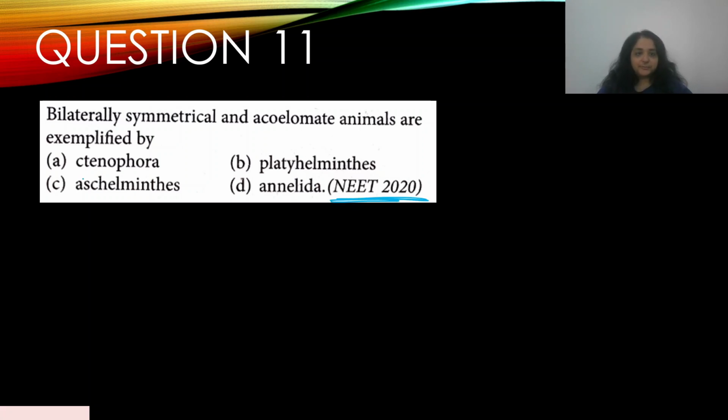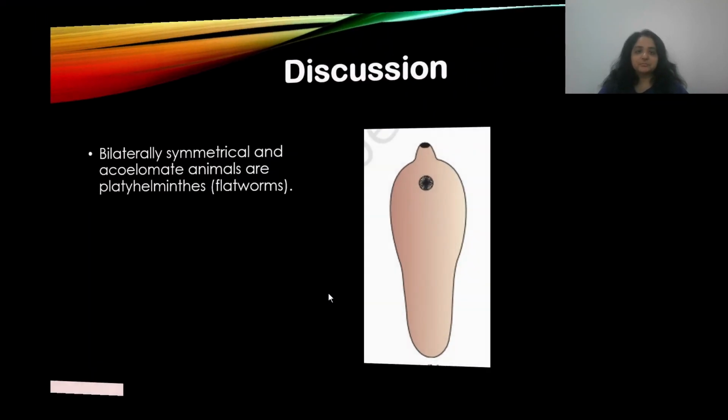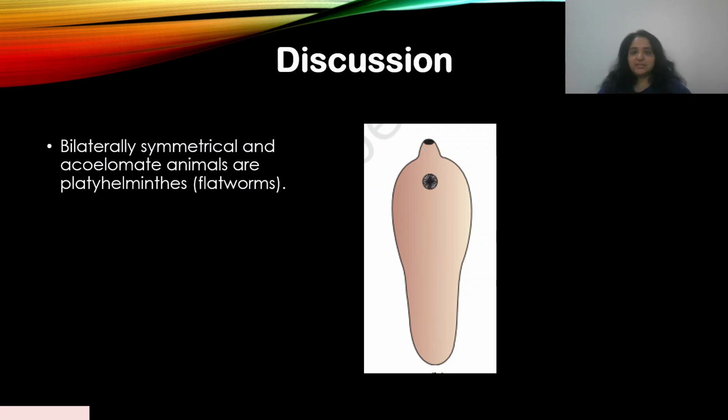A. Ctenophora, B. Platyhelminthes, C. Aschelminthes, and D. Annelida. So they have to be acoelomate and bilaterally symmetrical. Okay, so that is B. Platyhelminthes, flatworms. So this is an example.